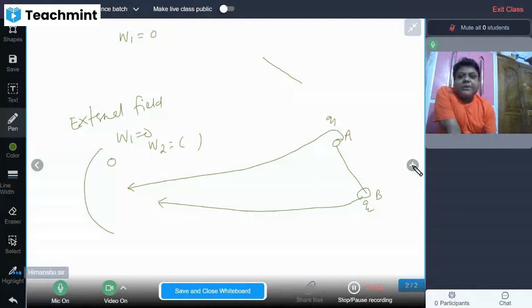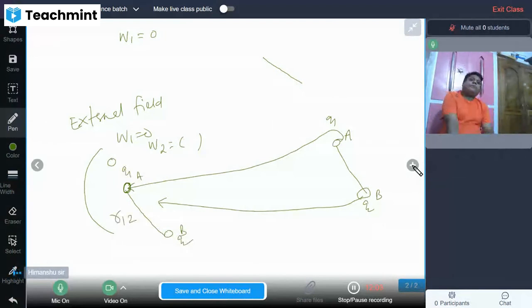So when Q1 is brought, maybe here to the point, then no work is done, work done is 0. When Q2 is brought, maintaining the same distance between A and B, Q1 and Q2, this is R12. At this point, before the charge came, the point has a certain potential because of the charge Q1.